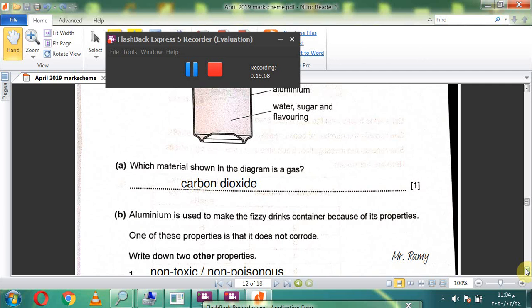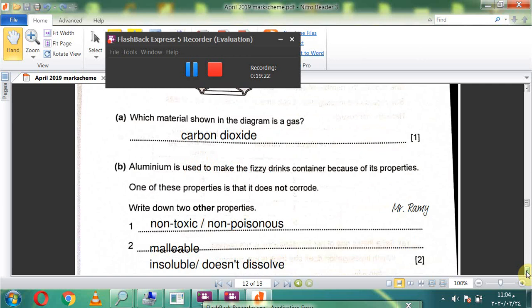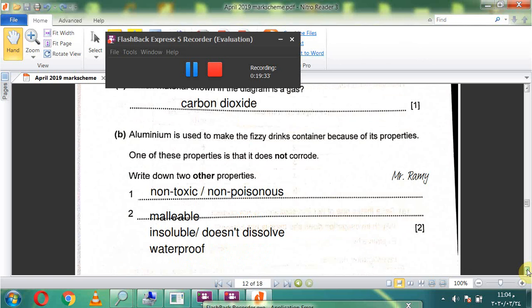B. Aluminium is used to make the fizzy drinks container because of its properties. One of these properties is that it does not corrode. Corrode means rust. Write down two other properties. Number 1, non-toxic or non-poisonous. Number 2, malleable and insoluble, doesn't dissolve, and waterproof.